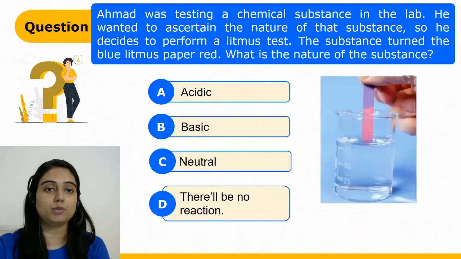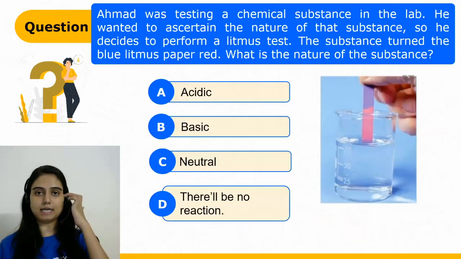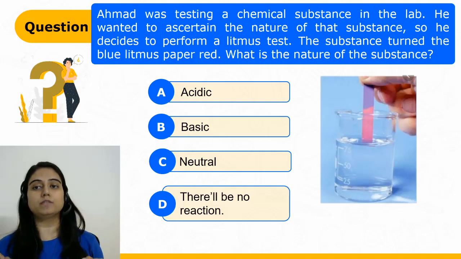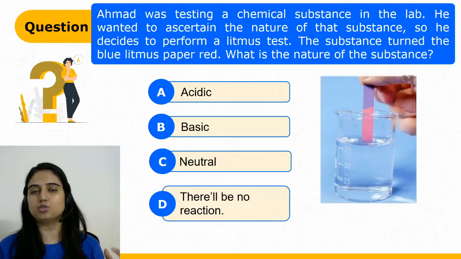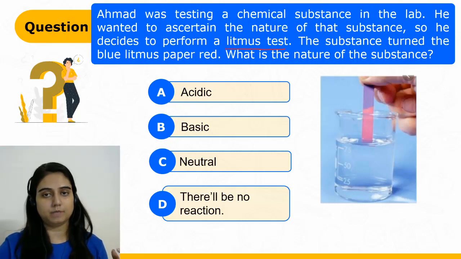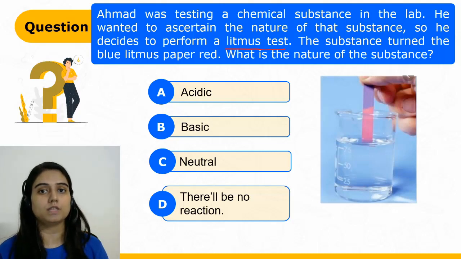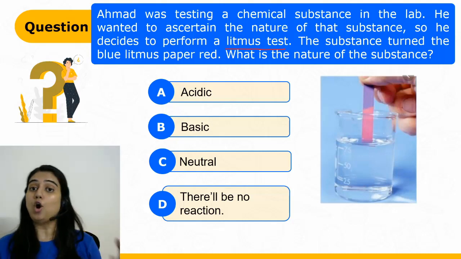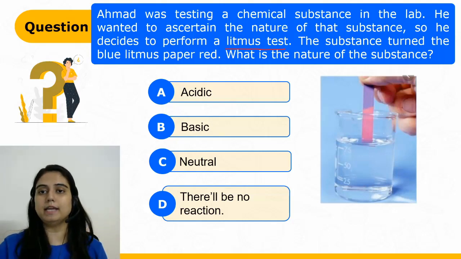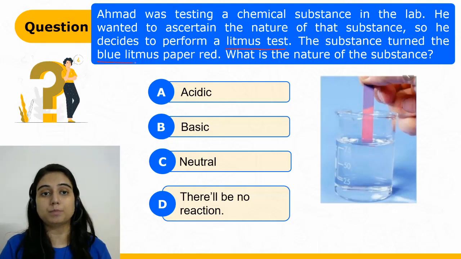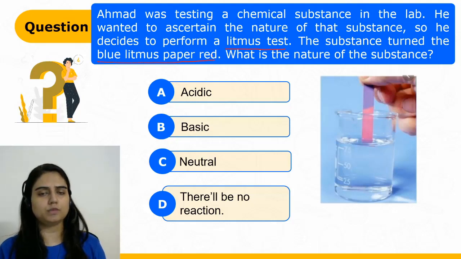Now let's move to the next question. Ahmed was testing a chemical substance in the lab. He wanted to ascertain the nature of the substance, so he decides to perform the litmus test. Litmus test is used to find out the nature of the substance, whether it is acidic or basic. The substance turned blue litmus paper to red. What is the nature of the substance?